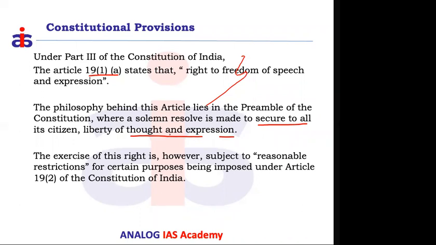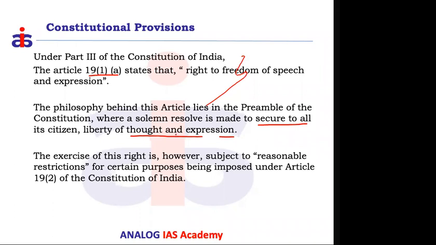When you are expressing the thought process of individuals, do we have any restriction? Do we need to create any restriction? Sometimes some types of expressions will create different kinds of hurdles for the government, for the smooth provision of governance and ruling to the people. So, keeping in mind the larger objective of the government in securing different rights to the people of the country,